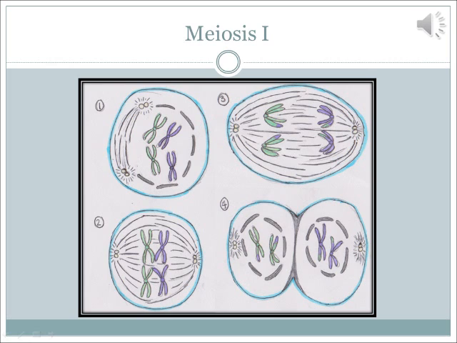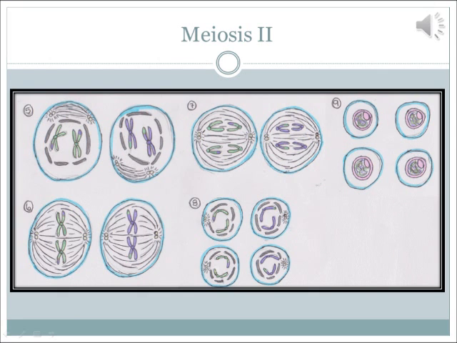Meiosis is split into 2 phases. Meiosis 1 is shown here. In this phase, the mother cell splits in half and undergoes cytokinesis, creating 2 daughter haploid cells. The stages include prophase 1, metaphase 1, anaphase 1, and telophase 1.